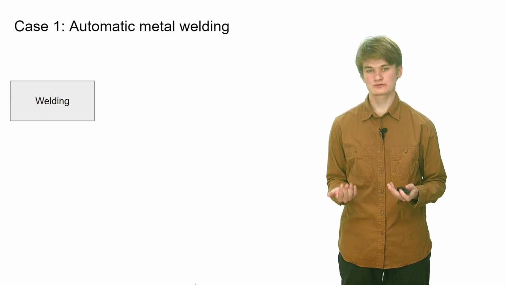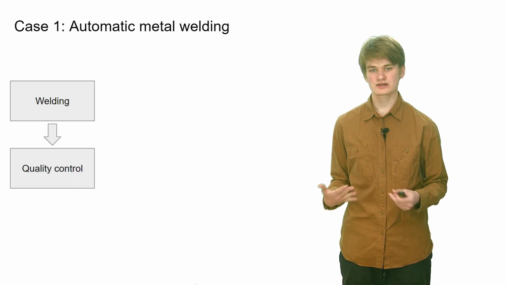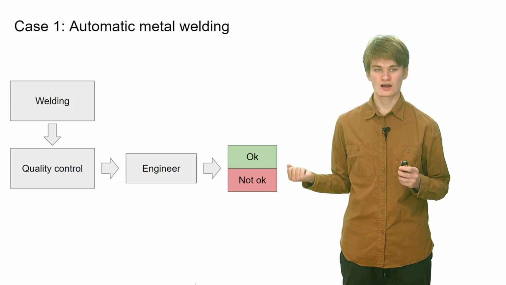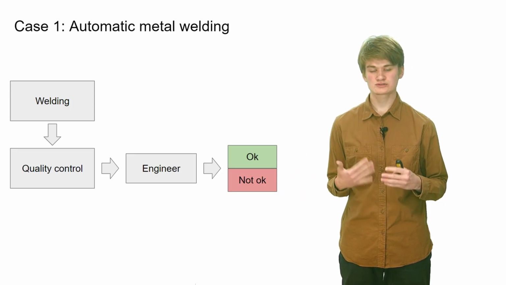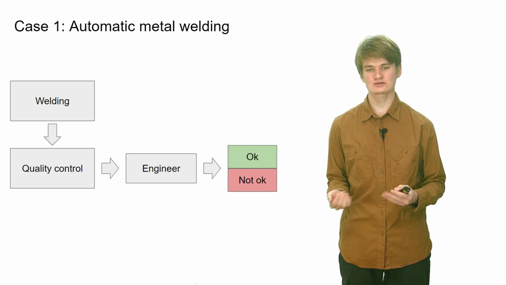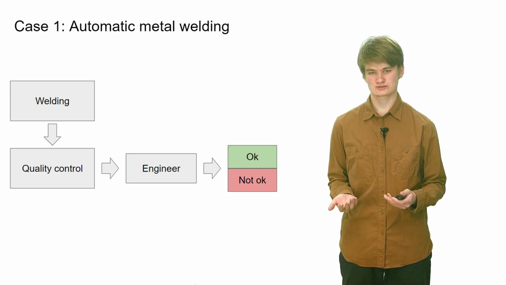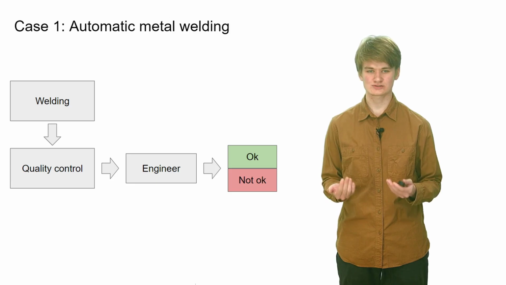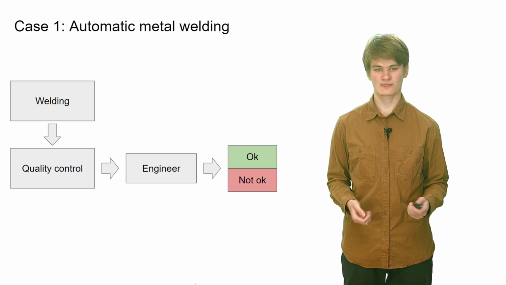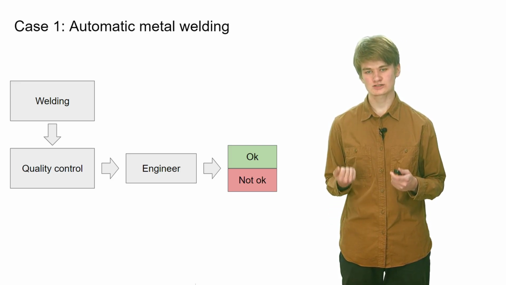There is a company that performs automatic welding of some metal parts, for example pipes. It has a quality control that was performed by engineers. In most cases welding is good and nothing should be done, but in several percent of cases welding is bad and such details should be dropped. You can build a machine learning algorithm to automate the process, but it should have 100% precision, as a metal part could be an important part of some car or plane. With usual machine learning, it is hard to build a trustworthy system to achieve such quality.